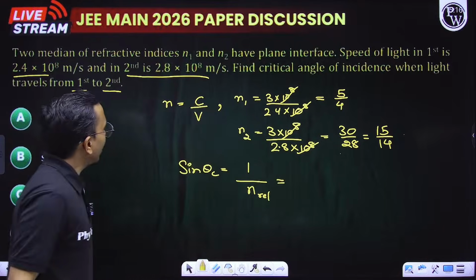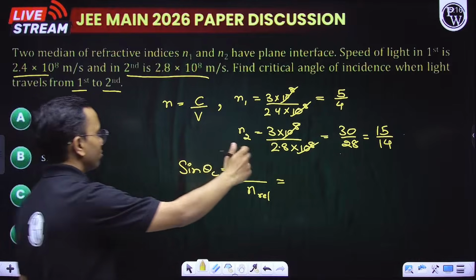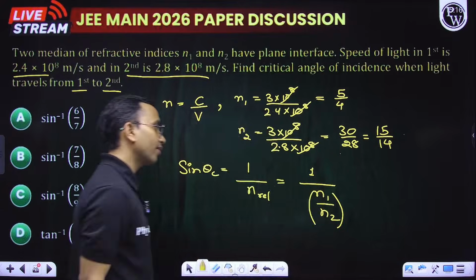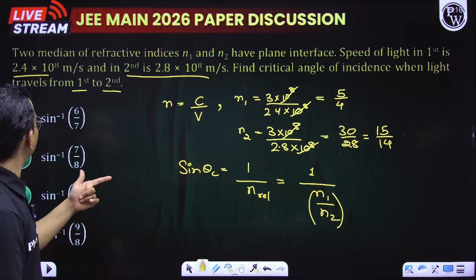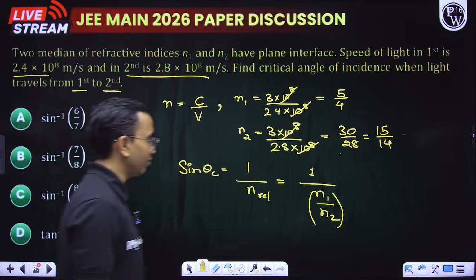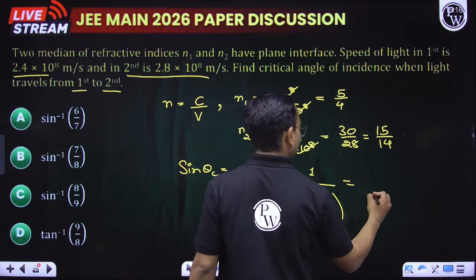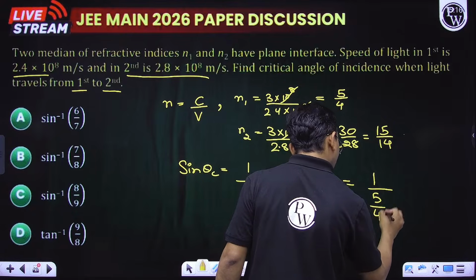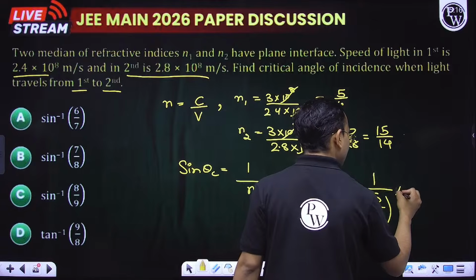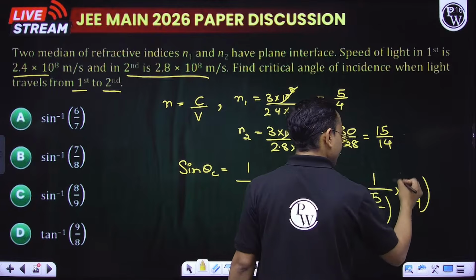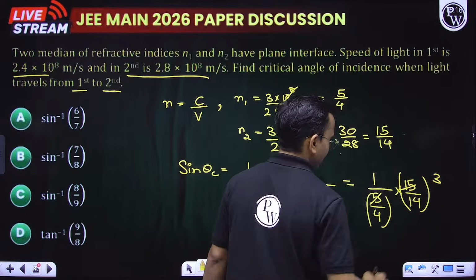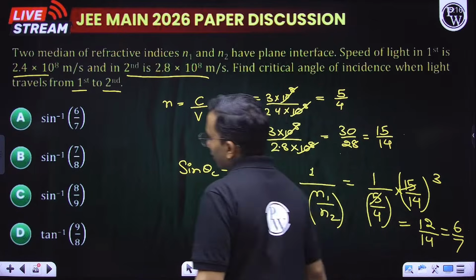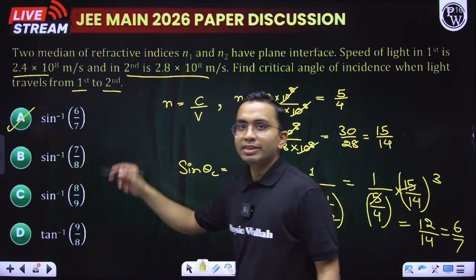Since it is traveling from n1 to n2, it is n2 divided by n1. What is n1? N1 is 5 by 4. What is n2? N2 is 15 by 14. So this becomes 12 divided by 14, or 6 by 7. Sine inverse of 6 by 7.